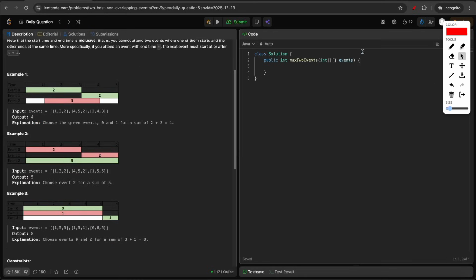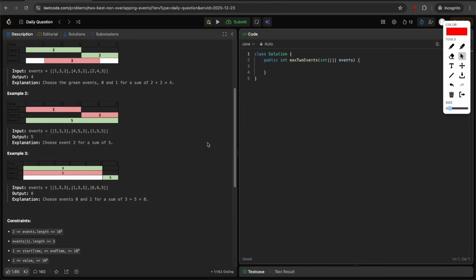Now in the second input, again, with this event, these both events are overlapping. So if you choose to attend these 2 events, you'll get value of only 4. But if you choose to attend only one event, then you'll get the value as 5. So 5 is the maximum. So that's the answer. And finally, in the last example, you have 3 events.